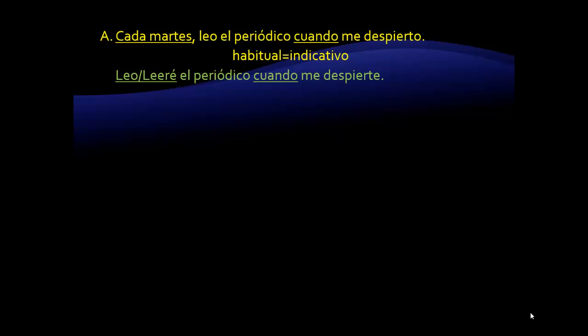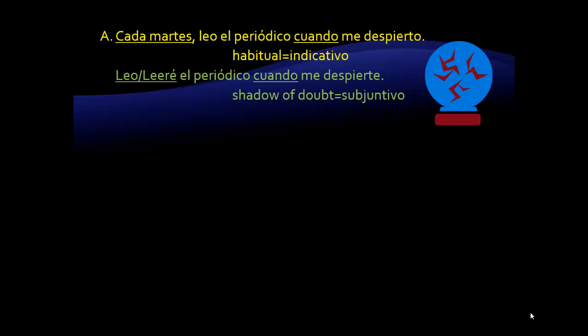In this sentence, we are expressing something that might happen tomorrow. We might change our mind in the morning and not read the paper. Or perhaps the paper is not delivered. We simply do not know what will happen because our crystal ball is not telling us what will happen. So there is at least a shadow of doubt regarding what we are going to do in the morning. Because of that, we use the subjunctive after cuando.